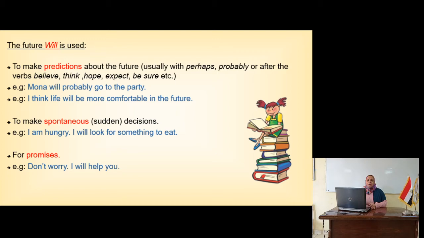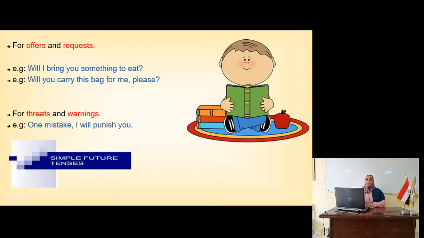Okay. Also, one of the usages is for promises. Don't worry, I'll help you. Now I promise. Am I sure that he will keep the promise? I'm not sure. So maybe he will say the truth and keep the promise, and maybe not. I can say, I'll keep the secret. Am I sure that I'll keep the secret? I'm not sure.